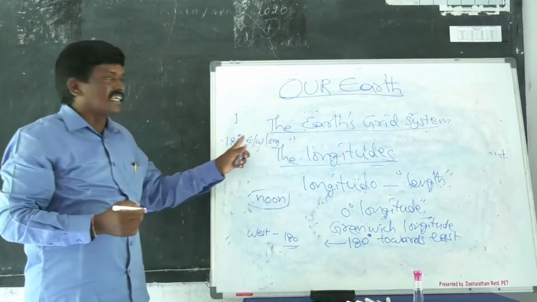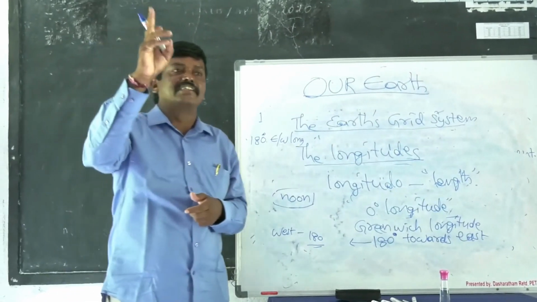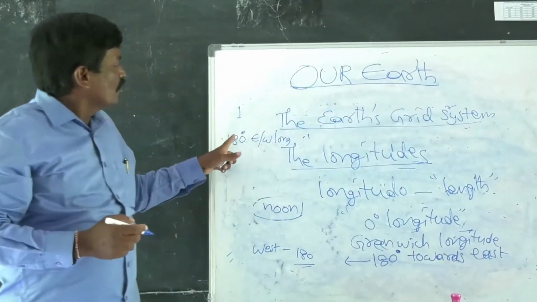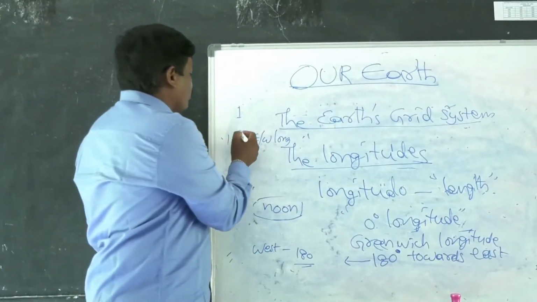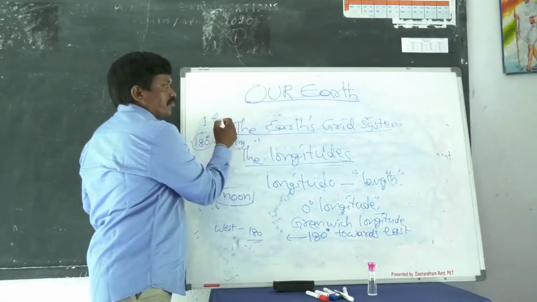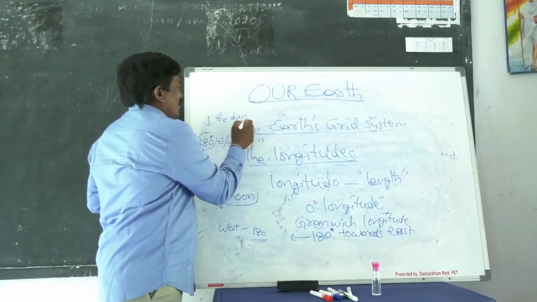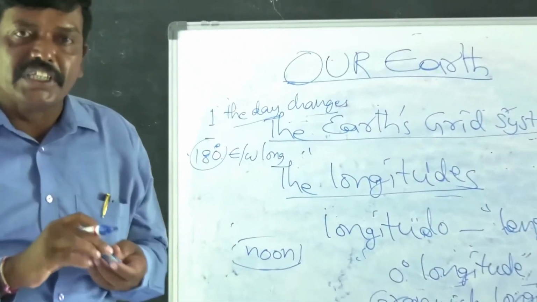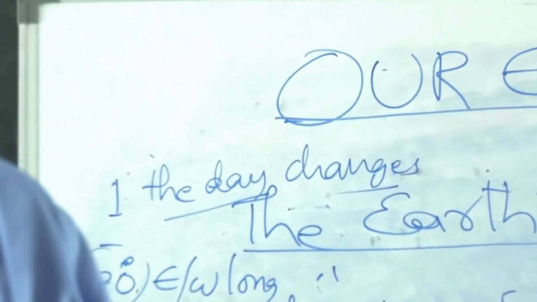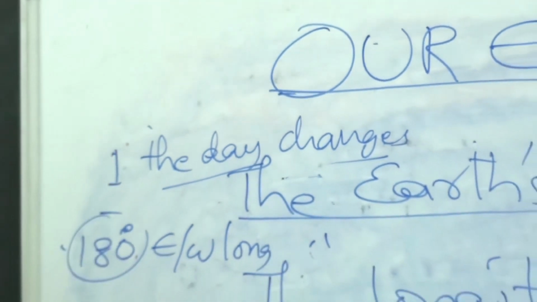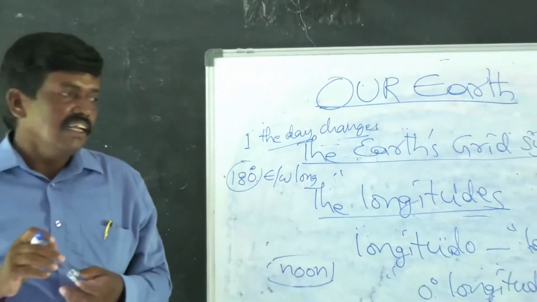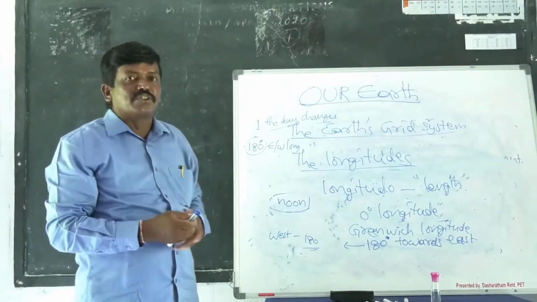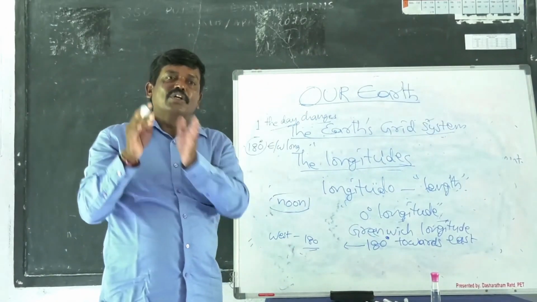That's why 180 degrees east and west longitudes are one and the same. When the sun's rays move from this, the day changes. That's why this 180 degrees west or east longitude is known as the international dayline.